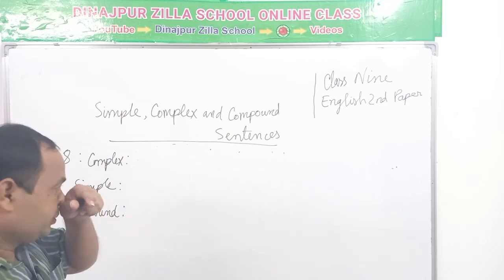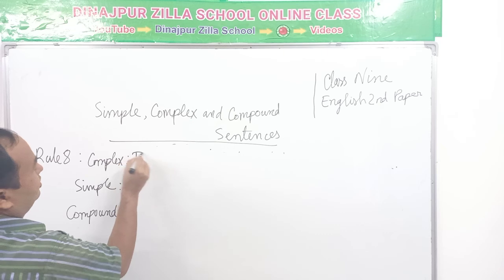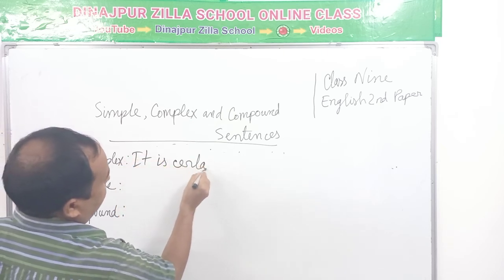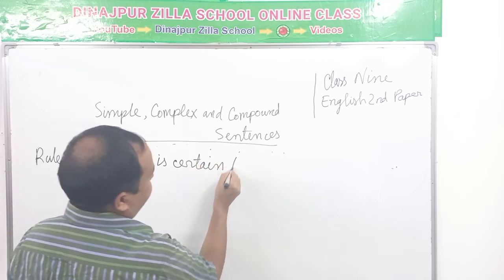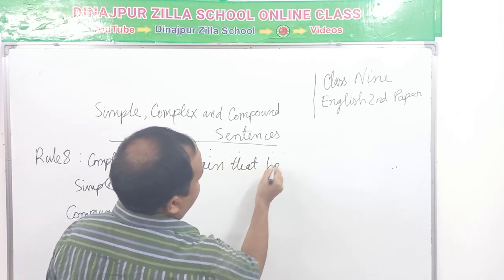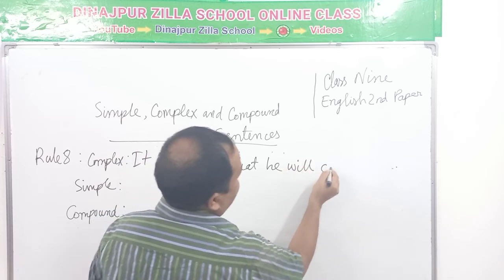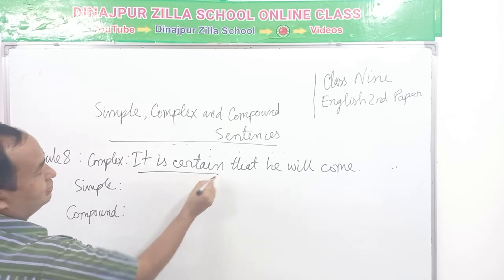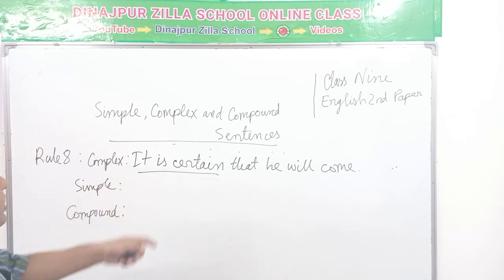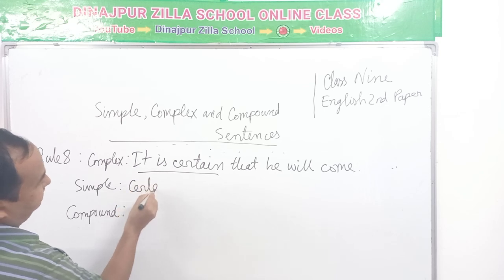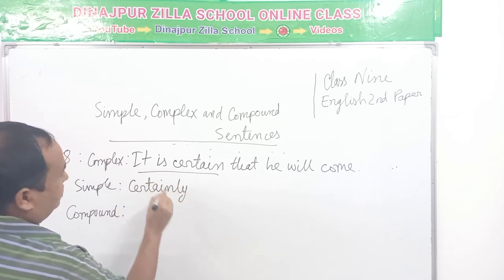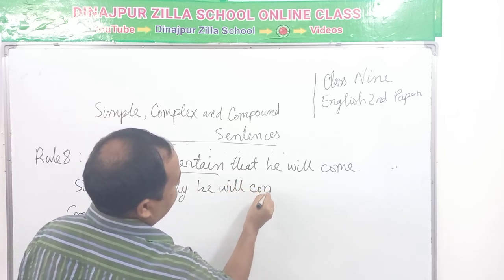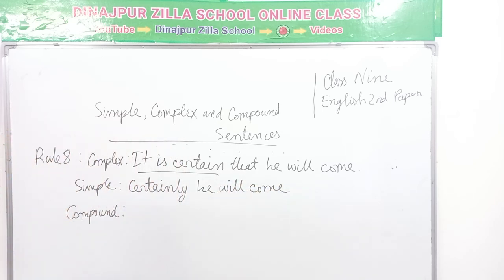Complex sentences with that clauses. It is certain that he will come. Then here the change will be done. Certainly he will come.